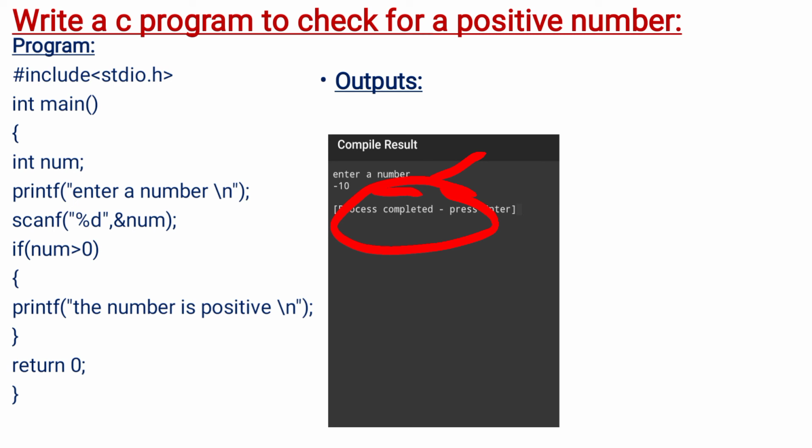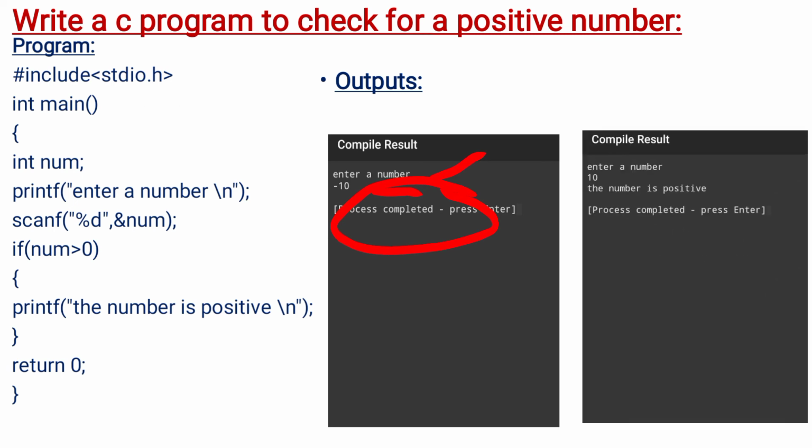Second case, second time I ran this program. Let me show you that output also. So this is the second output. I ran the same program a second time. At that time, again it is asking to enter a number. I just entered 10. 10 is a positive number, that's why the output is "The number is positive".